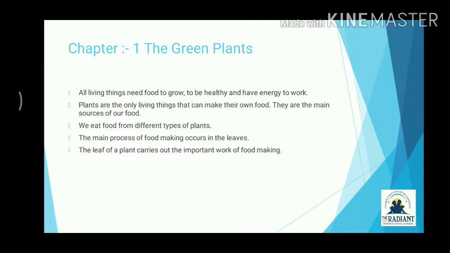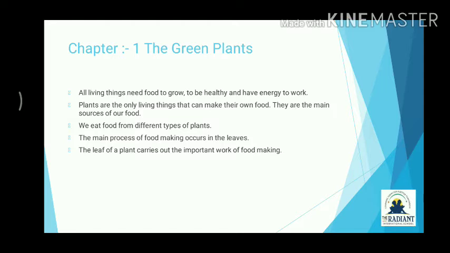Before that, I want to ask you, what is a living thing? You all know that things which take breath and which grow are called living things. As human beings, we are living things. Animals are living things. Again, so we are starting our chapter.